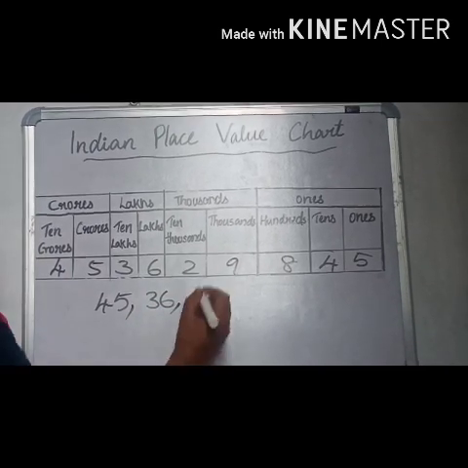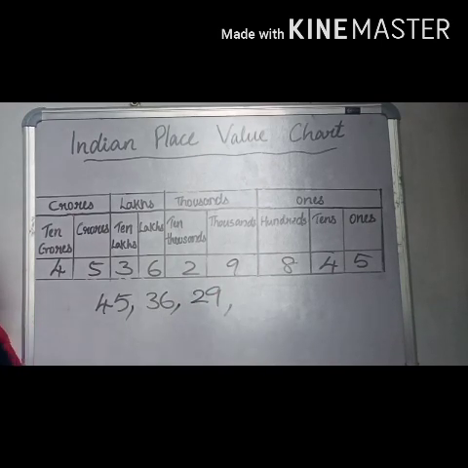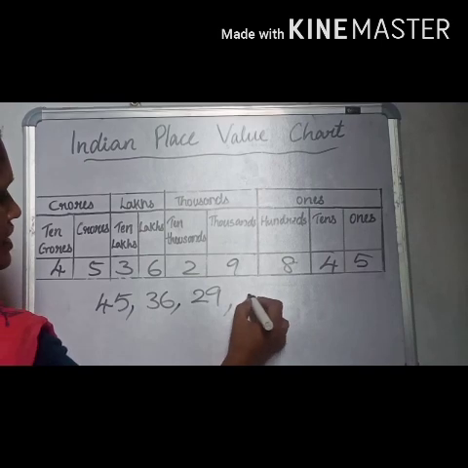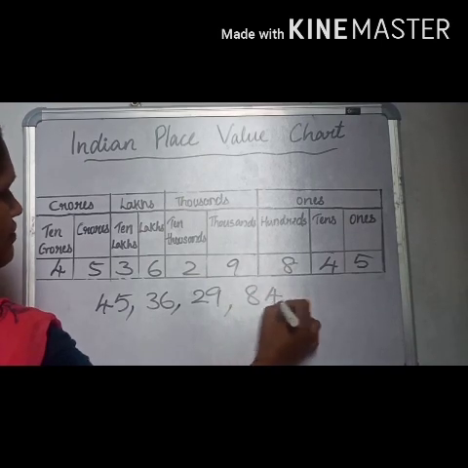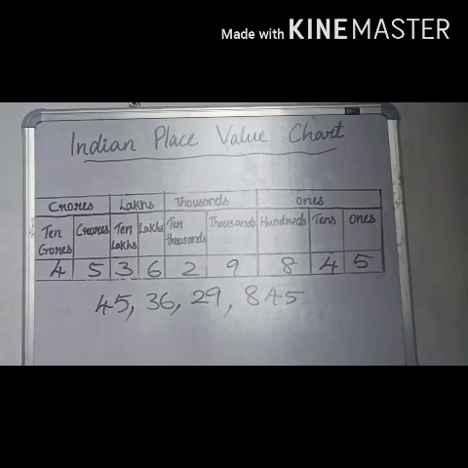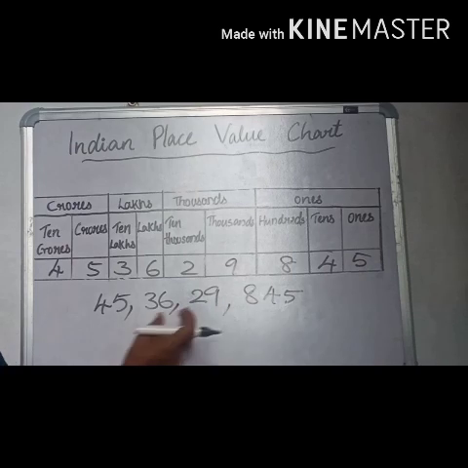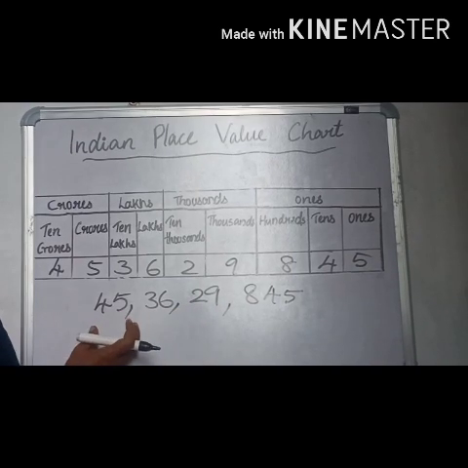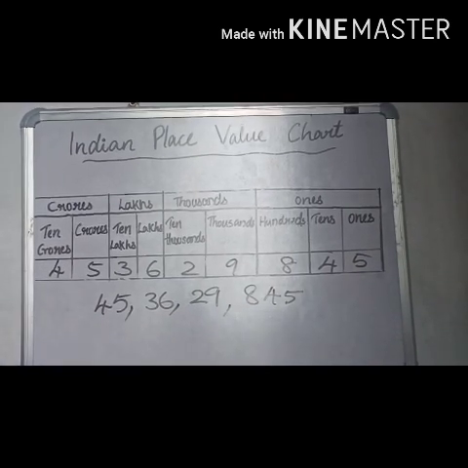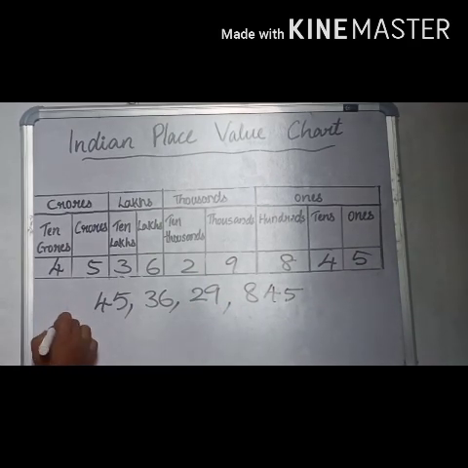Then next is lakhs period, 36 lakhs. Then comma. Next is 29,000. Then comma. In ones period, 8, 4, 5. We can insert commas like this. This is ones period, thousands period, lakhs period, crores period. How do we read this number? Or what is the number name of this?